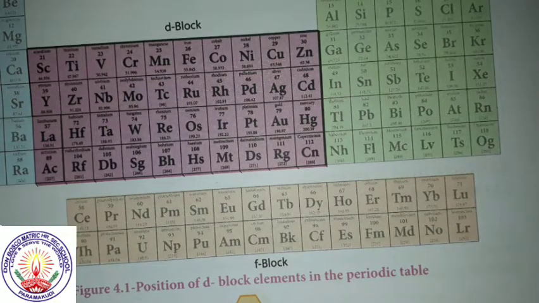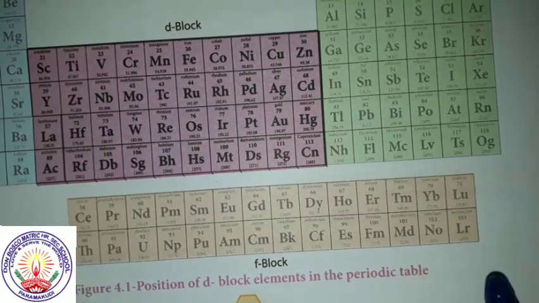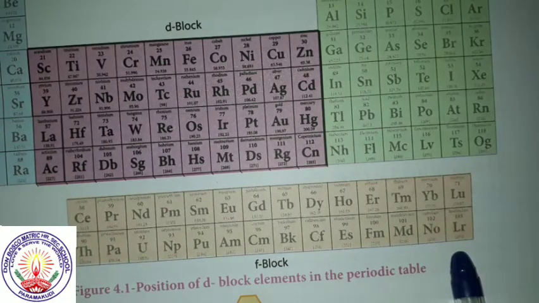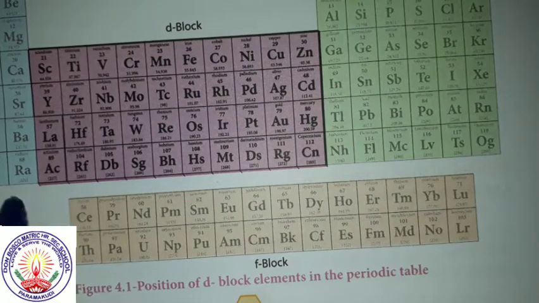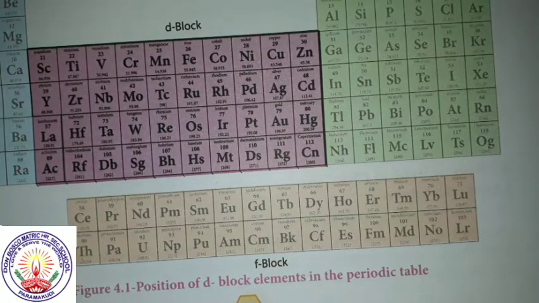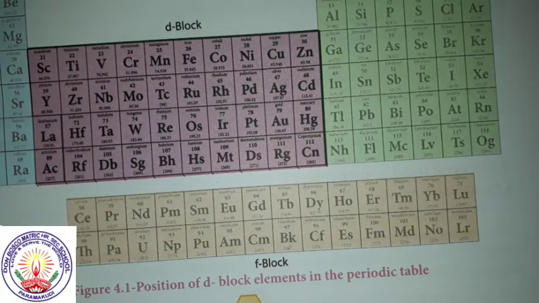In the same way, the elements from thorium to lawrencium have similar chemical properties to actinium, therefore they bear the name actinoids. These lanthanoids and actinoids are collectively called f block elements.